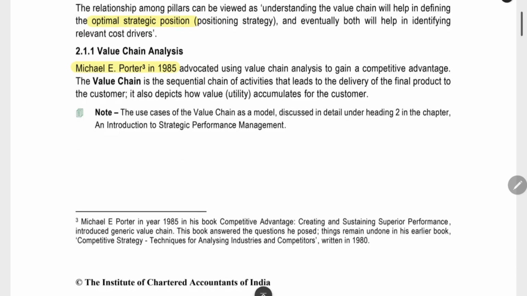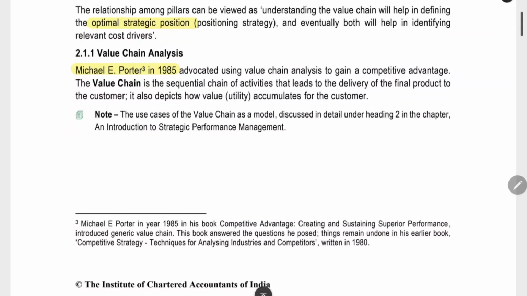Value chain analysis. First thing we are going to see about value chain analysis. This was formulated or created by Michael E. Porter in 1985. He is the one who advocated using the value chain analysis. What is value chain? It is a chain of activities that leads to the delivery of the final product to the customer. We are delivering the product to the customer.